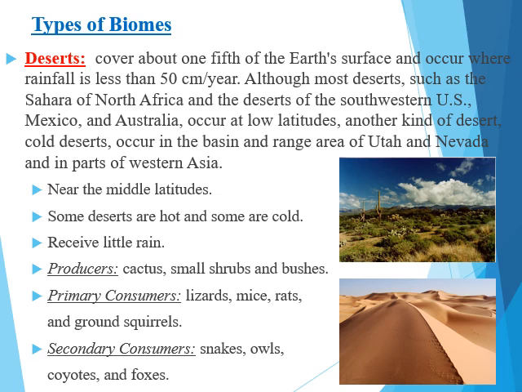Most of them are near the mid-latitudes. Some deserts are hot and some are cold. They receive very little rainfall. These are the types of producers, primary consumers, and secondary consumers typically seen in deserts.